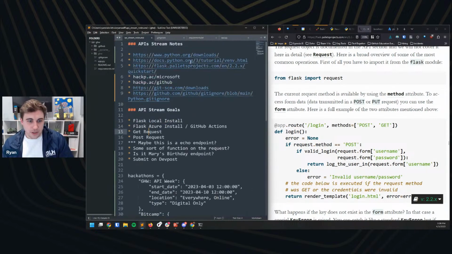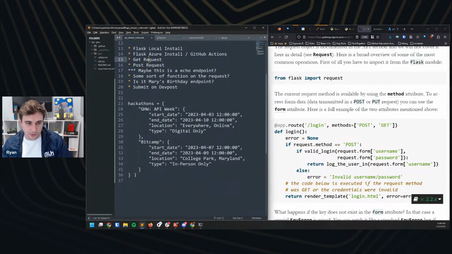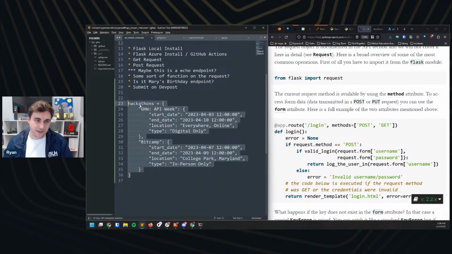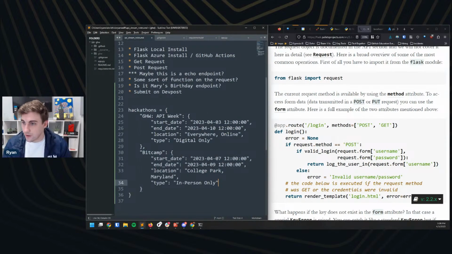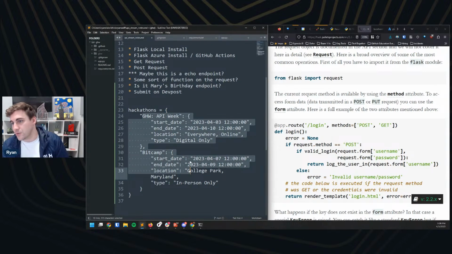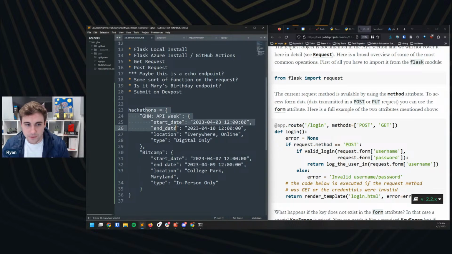If you were paying attention in my notes here, I had a little block here. We'll grab this. I've made this ahead of time. Sorry, it's actually looking a little small on the side screen. This is some information in a structured way that we're going to use for the sake of our demo here today. I have two different hackathons. I have Global Hack Week API Week, and I have BitCamp. And then for each of those events, I have their start date, their end date, their location, and their type.